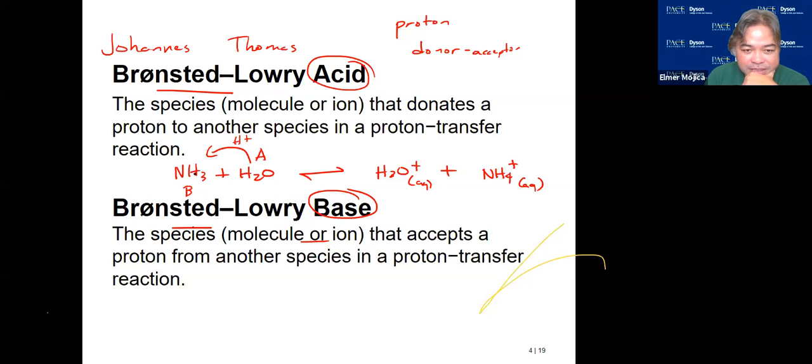This serves as your base because it accepts the H plus. This should be an OH minus, my fault. Since you lose the hydrogen here, the H2O becomes OH minus. Since the ammonia accepts the hydrogen, it becomes the ammonium ion. But you're going to discuss most of the acids and bases in 112.